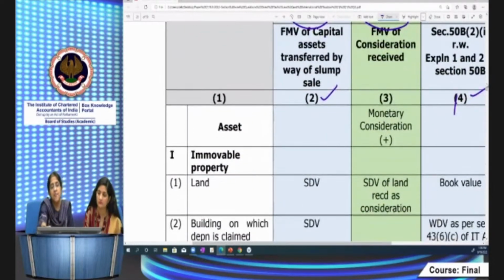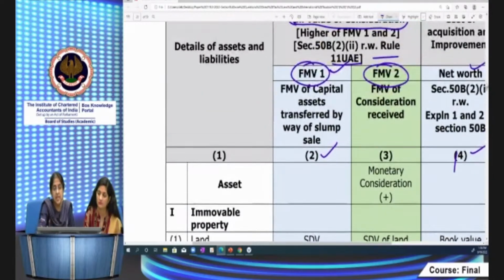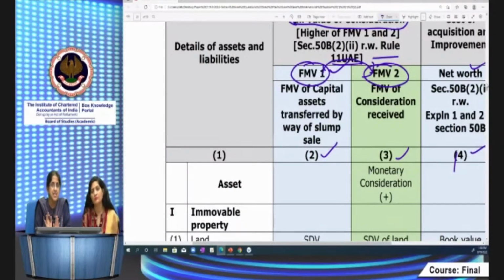Column 3 is FMV of consideration received, because the higher of these two will be the full value of consideration. But here you have to note FMV of consideration received will be the assets which I'm receiving. That is not the assets which are existing in the organization. So you will not get confused with that. Basically, you will get confused between 2 and 4. FMV of capital assets which are transferred by way of slump sale, because in respect of these capital assets only, you have to see the cost also.